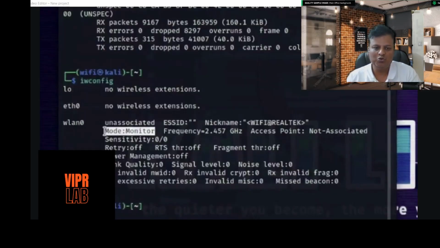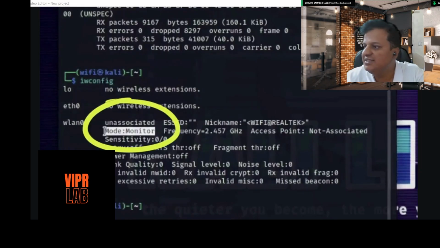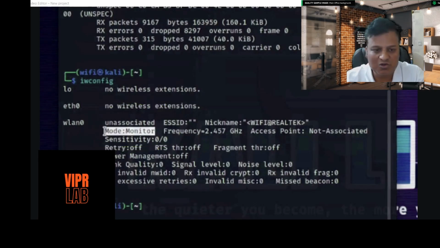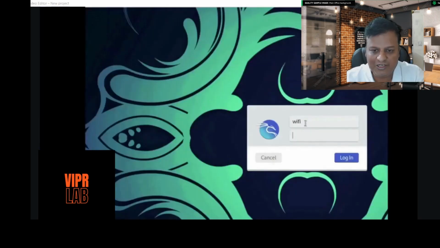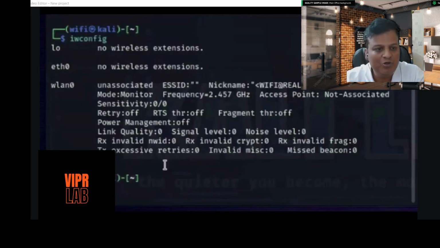So let's go inside Kali Linux and try to understand how. Here you can see this is in monitor mode, and for that we need to change the configuration. By default, a Wi-Fi adapter will be in managed mode, so that we capture the packets of different networks. For Wi-Fi, we put ifconfig.